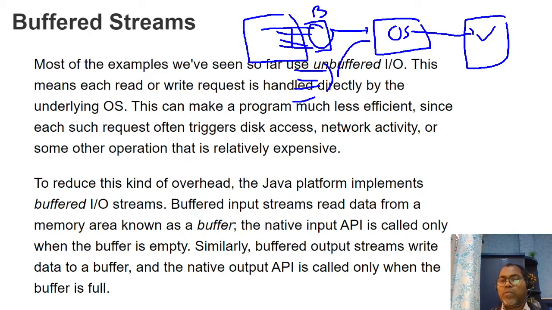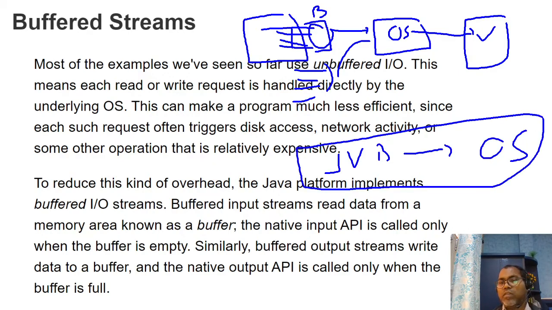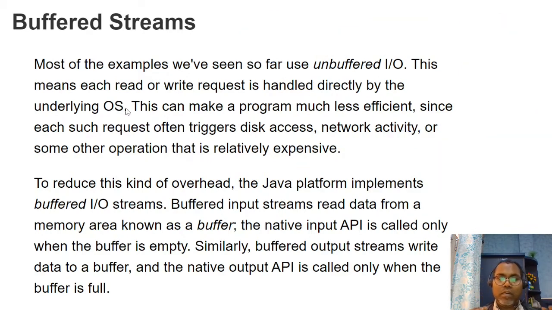So similarly, if you perform reads and writes through a buffer, the number of calls from the JVM to the respective native OS is reduced. You can get the same functionality using buffering. This helps us read or write a sequence of characters, a sequence of data, using the buffered reader and writer.